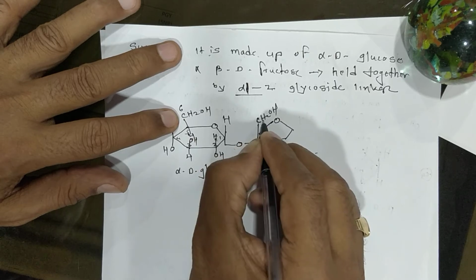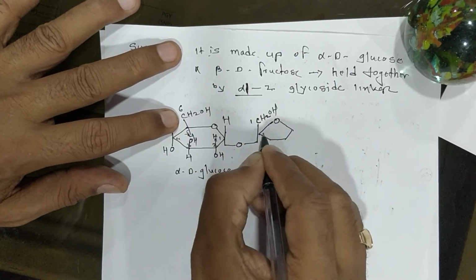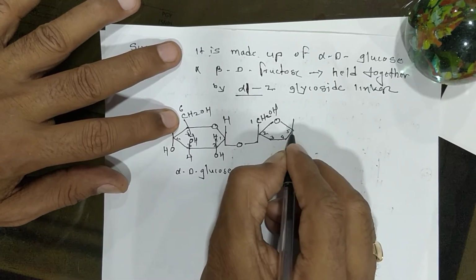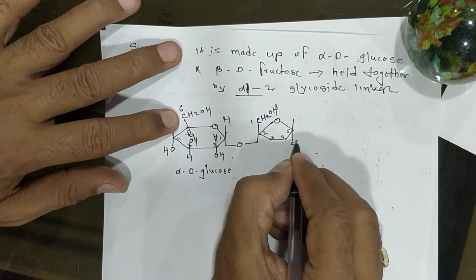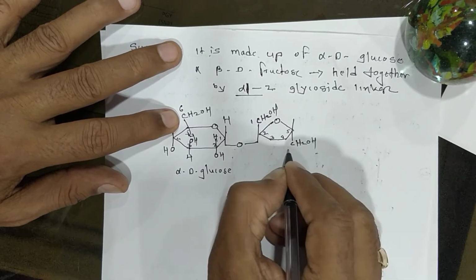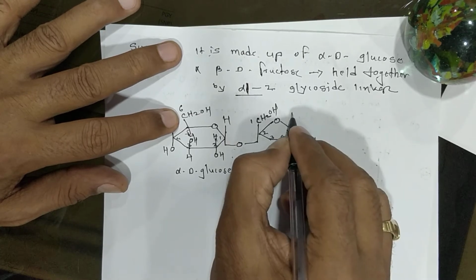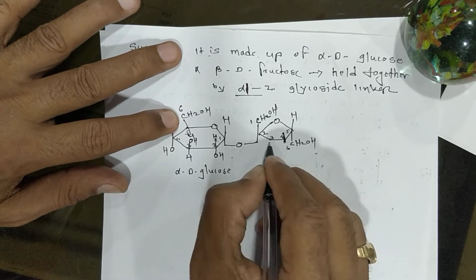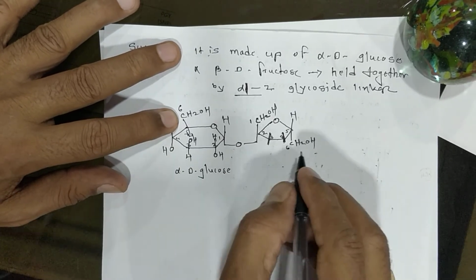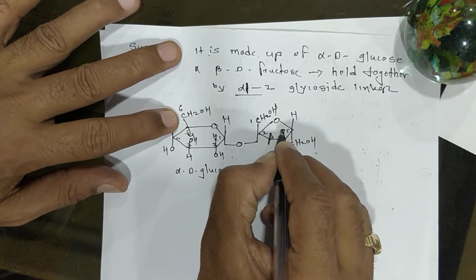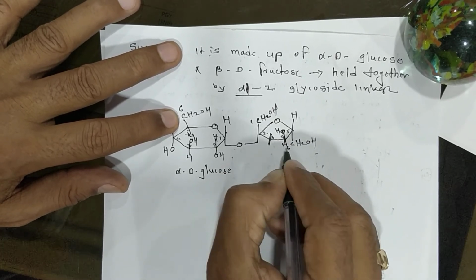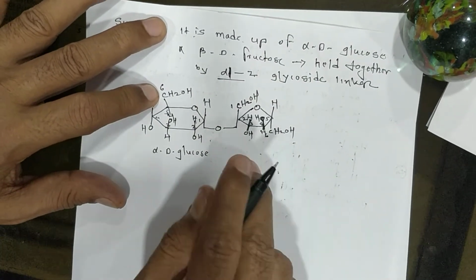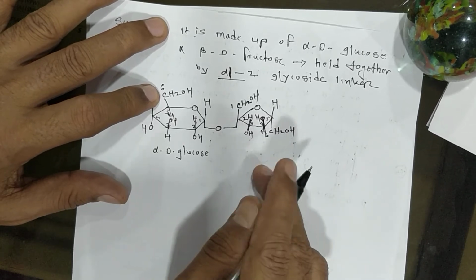CH2OH, that is number 1, then 2, 3, 4, 5, and CH2OH is 6, with H, OH and H, OH and H. Why is it called this? Because it is a beta fructose.